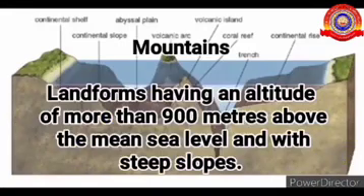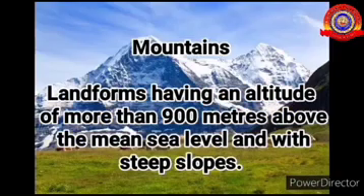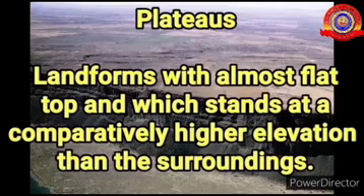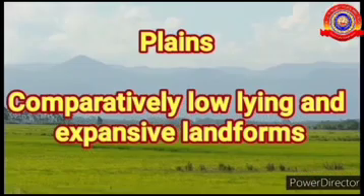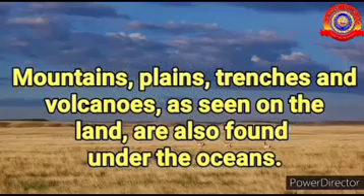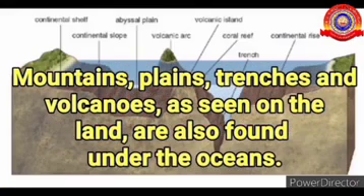Let us examine the major landforms of the lithosphere. Mountains: landforms having an altitude of more than 900 meters above the mean sea level and with steep slopes. Plateaus: landforms with an almost flat top that stand at a comparatively higher elevation than the surroundings. Plains: comparatively low-lying and expansive landforms. Mountains, plains, trenches and volcanoes as seen on land are also found under the oceans.